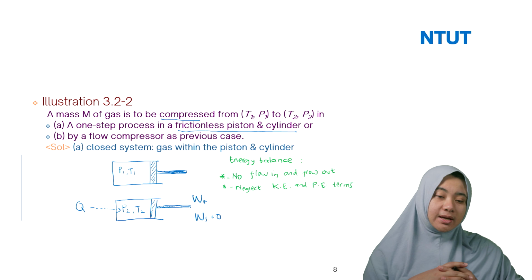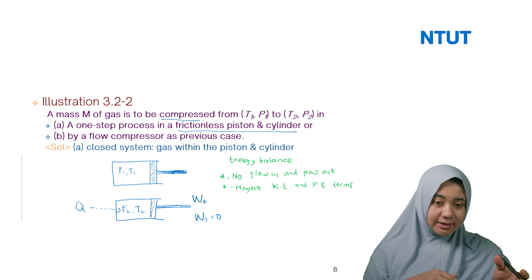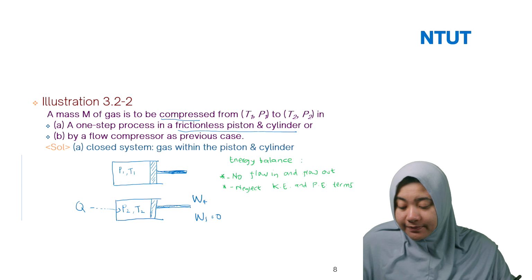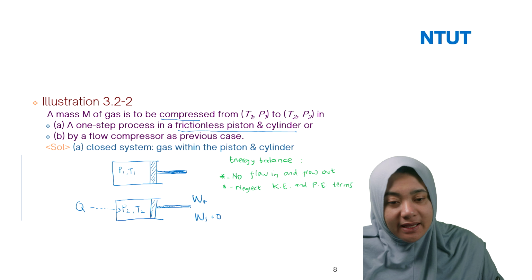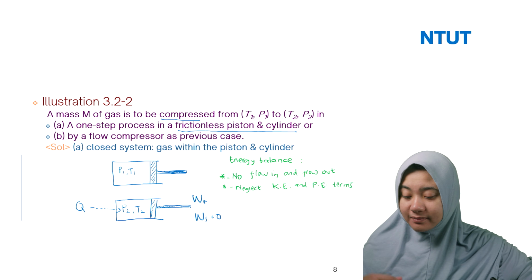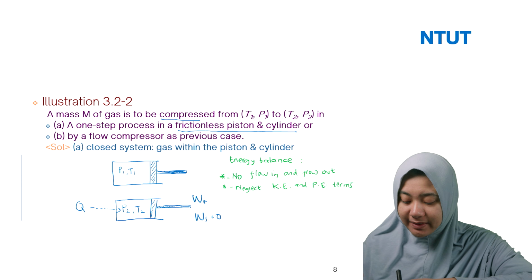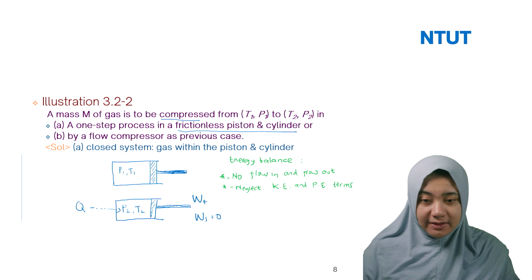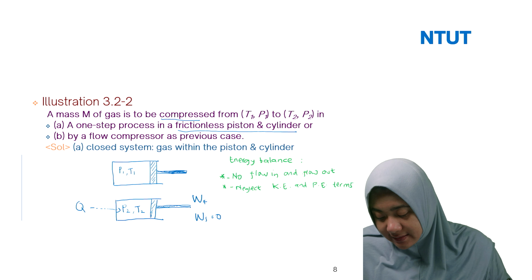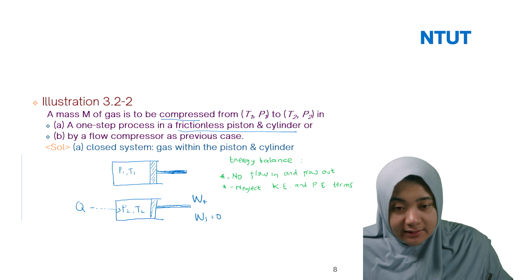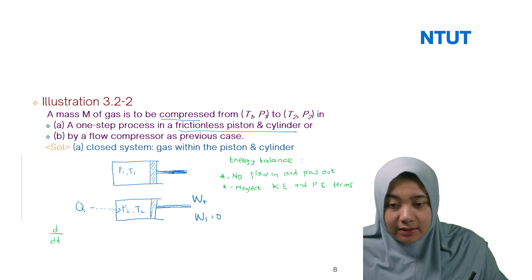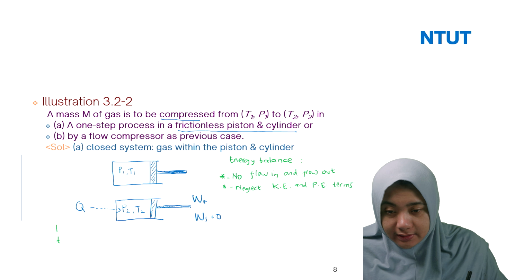In this case, we can state no flow in and out, and neglect the kinetic energy and potential energy terms. Then we can expand the equation as in the previous one. If you still remember, we have the energy balance. Because this is a closed system, we can start with dU/dt. So I just write it here first, in an easier form.